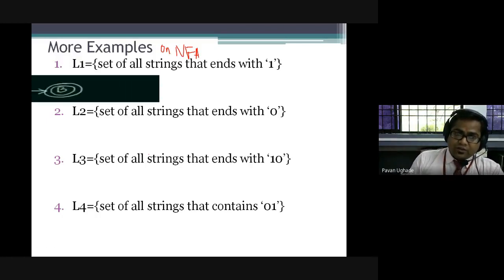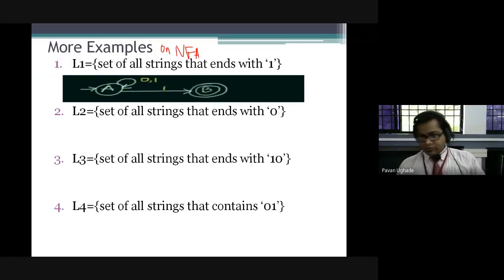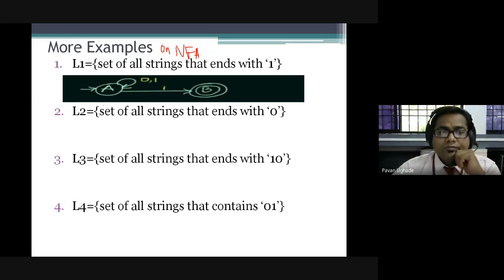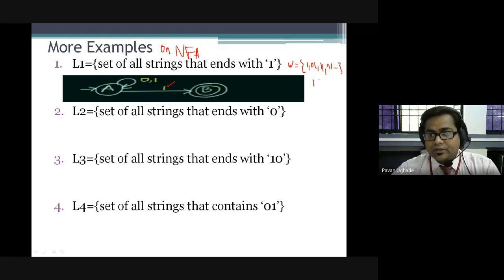Now in case of the NFA, please try to understand how I'm going to do it. From state A, that is Q0, over 1 we are able to accept the 1. I'll write down the possible strings here. 1 is possible, 01 is possible, 11 is possible, then 111, all strings ending with 1 are possible, and 101 is also possible.